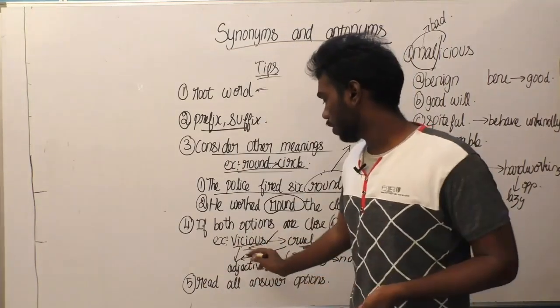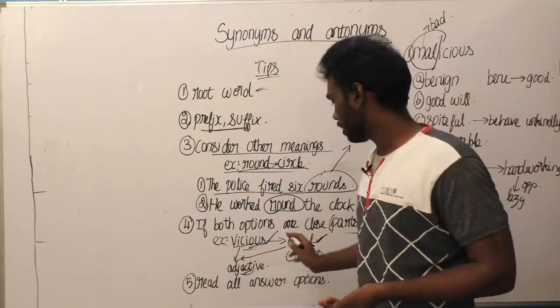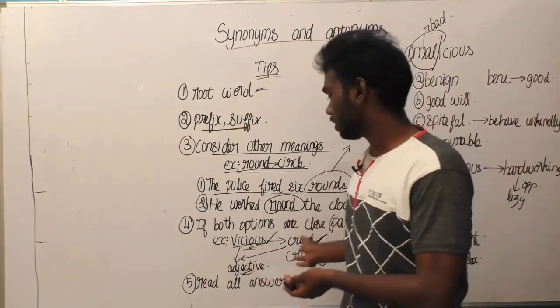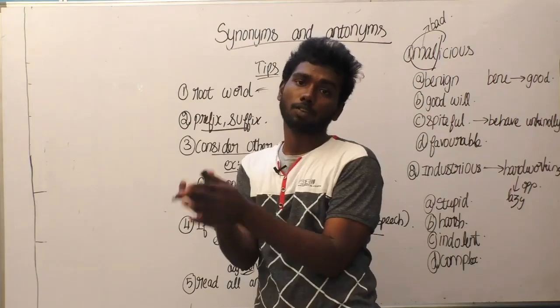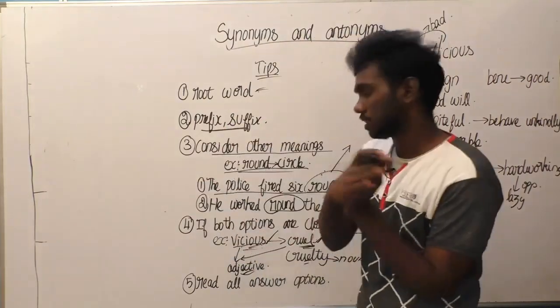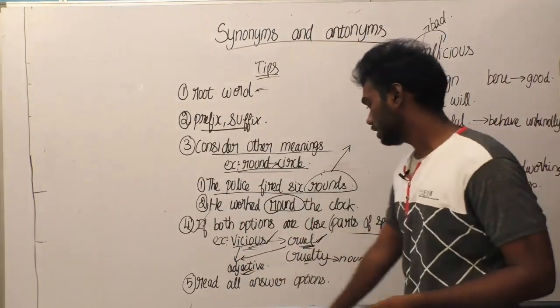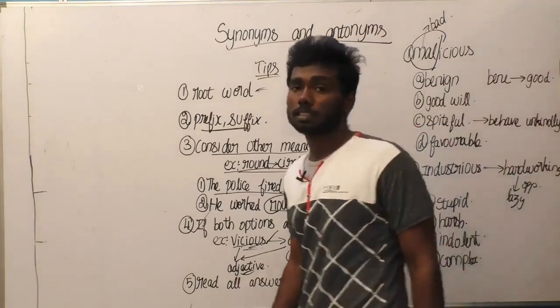So you must go for choosing the option cruel. This is called parts of speech. The part of speech of the question must be equal to the part of speech of the answer. This is the next tip. The next thing is to read all the answer options. This is the main thing.